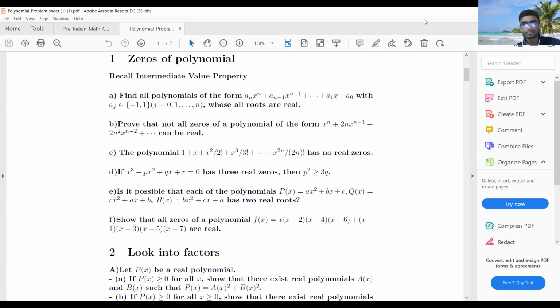Another thing that we are going to learn first is called Vieta's relation, or another name, the relation between roots and coefficient.